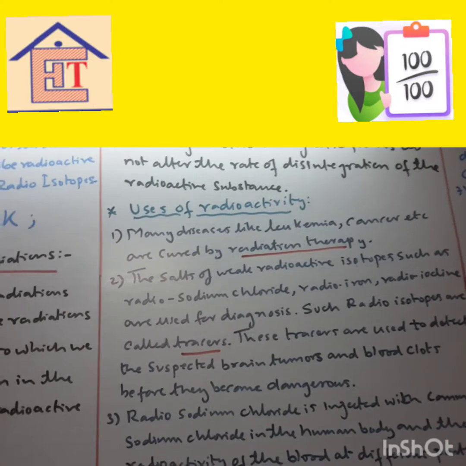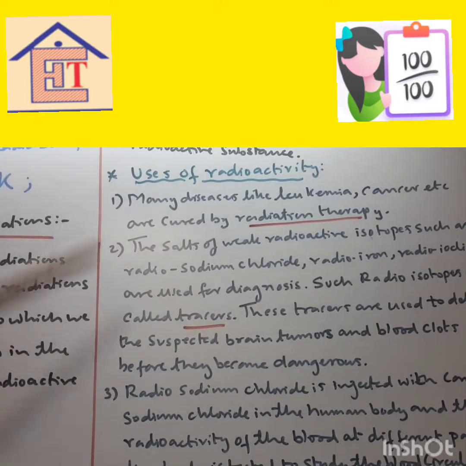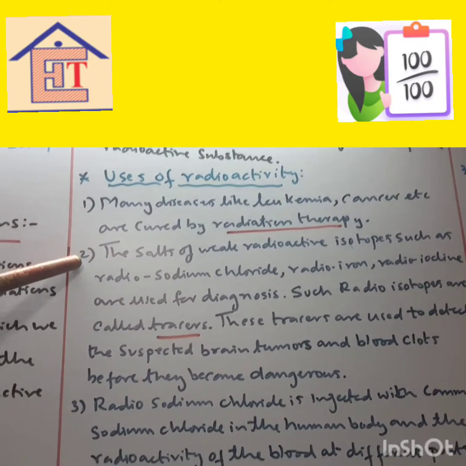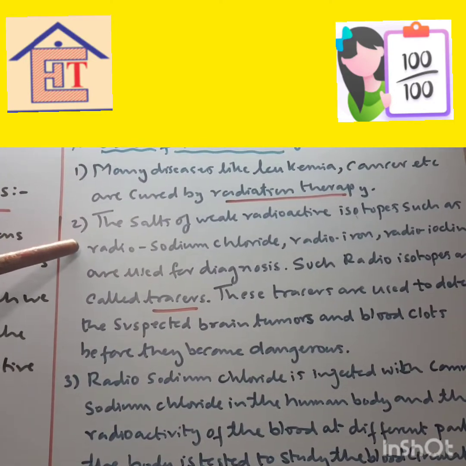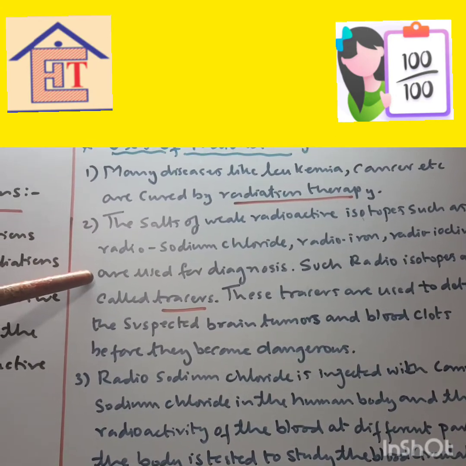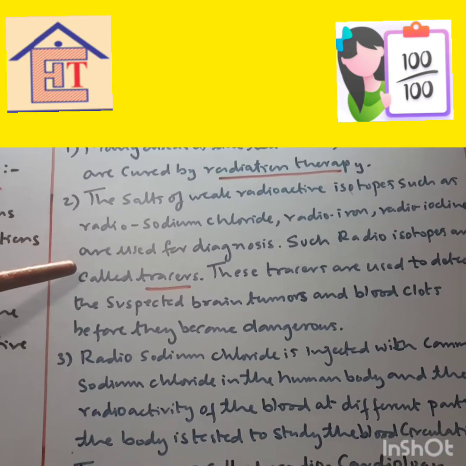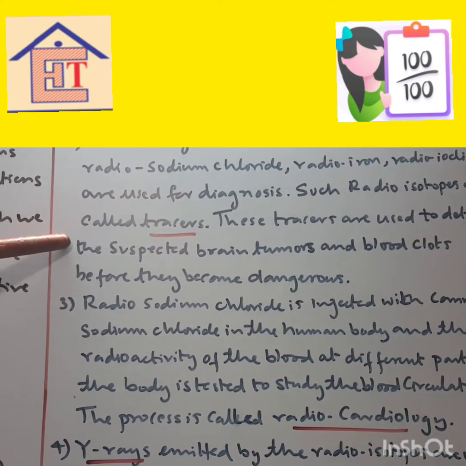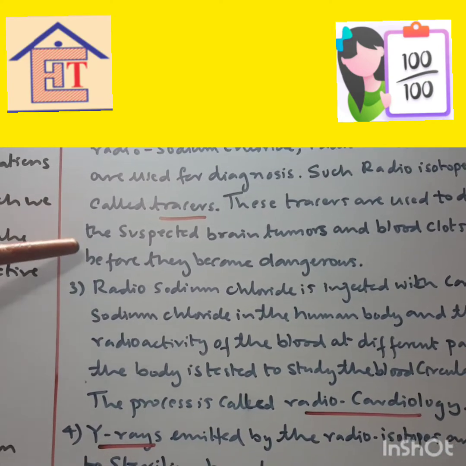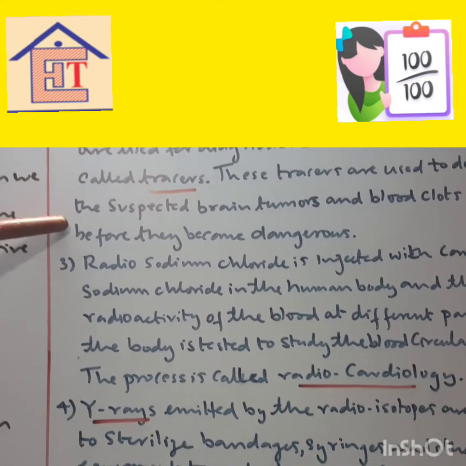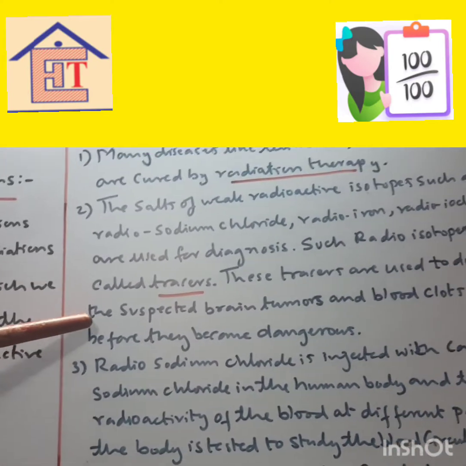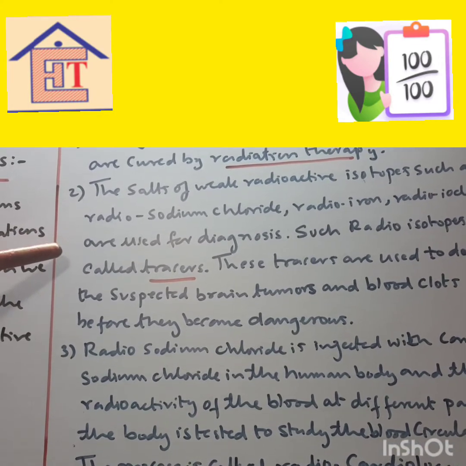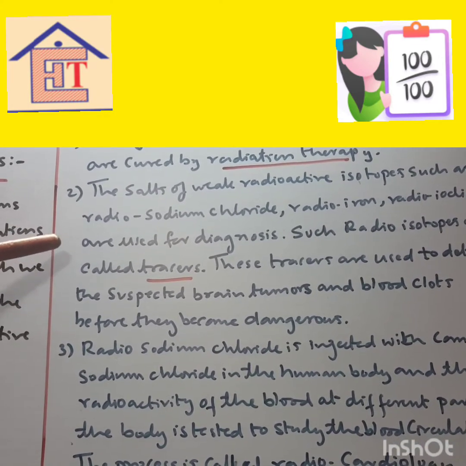So what is radiation therapy? Many diseases such as leukemia, cancer, etc. are cured by radiation therapy. Then the salts of weak radioactive isotopes such as radiosodium chloride, radioiron, radioiodine are used for diagnosis. Such radioisotopes are called tracers. These tracers are used to detect suspected brain tumors and blood clots before they become dangerous. So the doctor injects patients who are having cancer with radiosodium chloride, and that is used as a tracer, and it helps us.